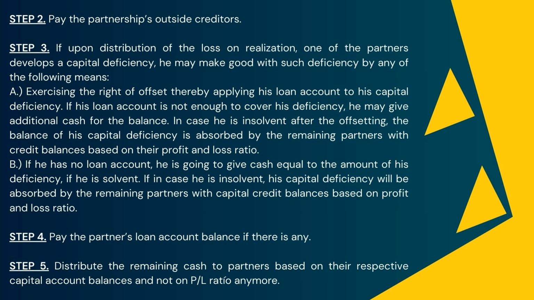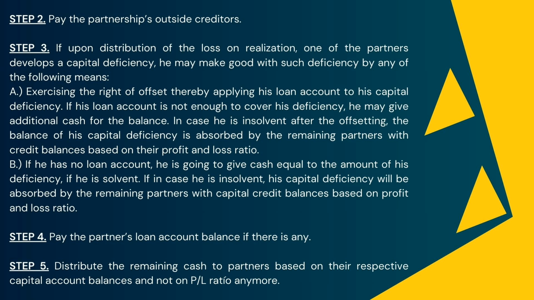Letter A is exercising the right of offset, thereby applying his loan account to his capital deficiency. If his loan account is not enough to cover his deficiency, he may give additional cash for the balance. In case he is insolvent after the offsetting, the balance of his capital deficiency is absorbed by the remaining partners with credit balances based on their profit and loss ratio.